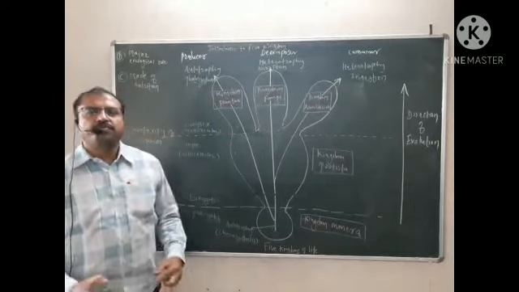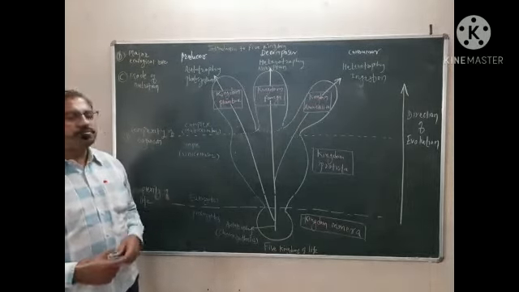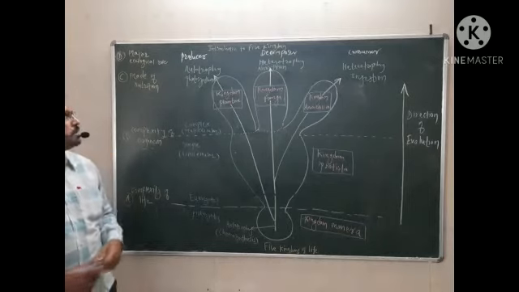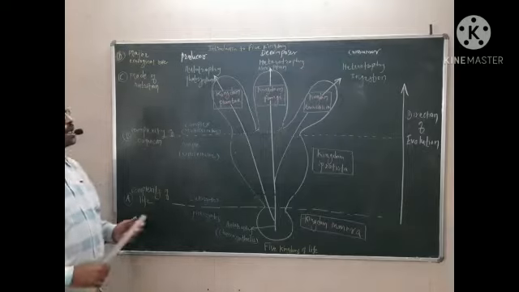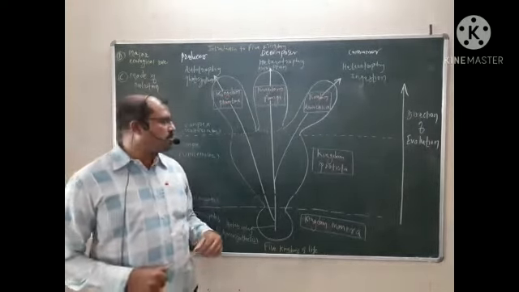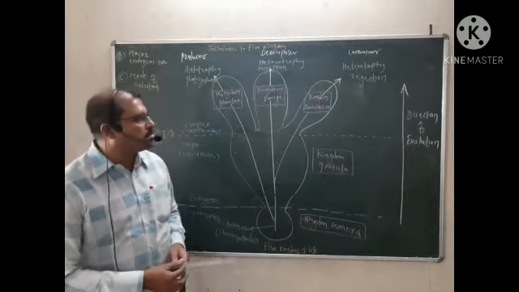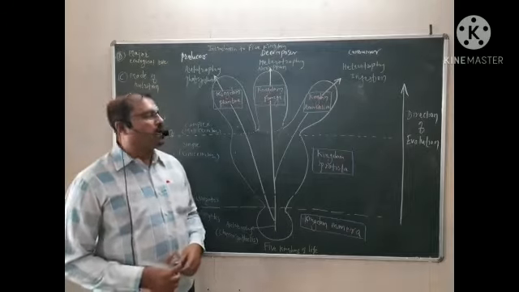They consume the nutrients or food materials from the remaining kingdoms, again through the Plantae. So this is the 5 kingdom classification, and this is the direction of evolution, how these 5 kingdoms evolved.